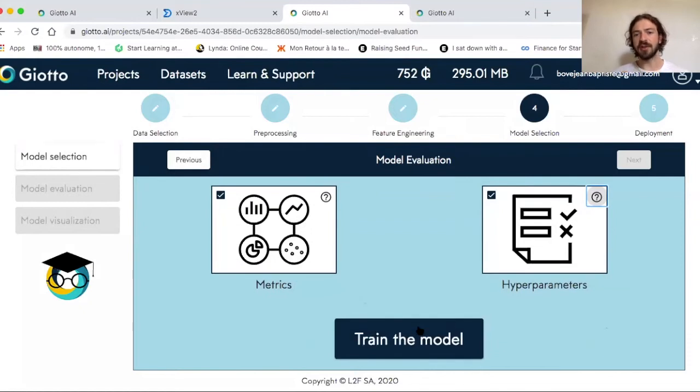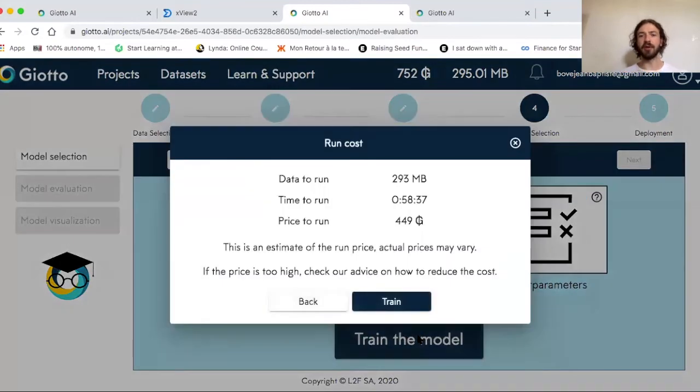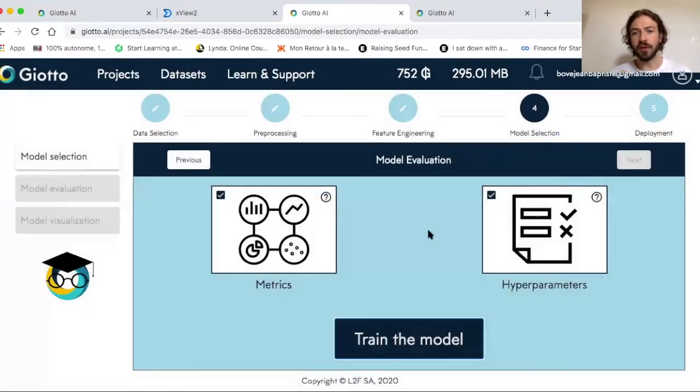And now I just need to click here to train the model. As you can see, it gives me information on the time of training, 1 hour, and the price. I will not click training because I already trained the model for this demonstration. So I am going to go straight to the results of the training and show you what happened.